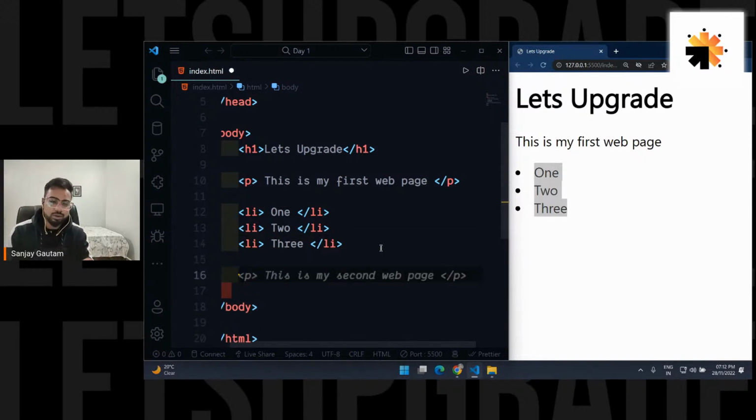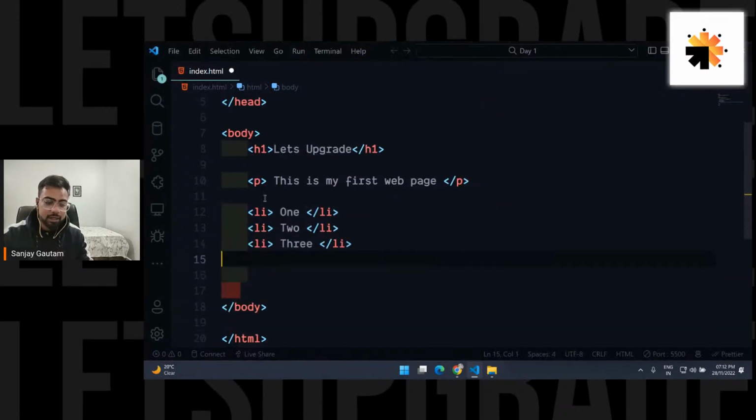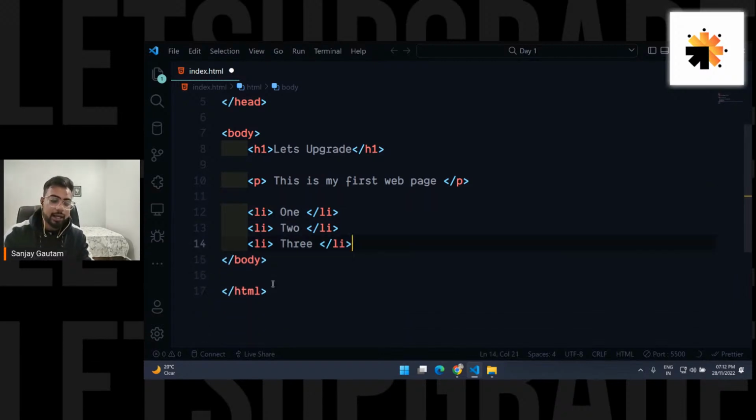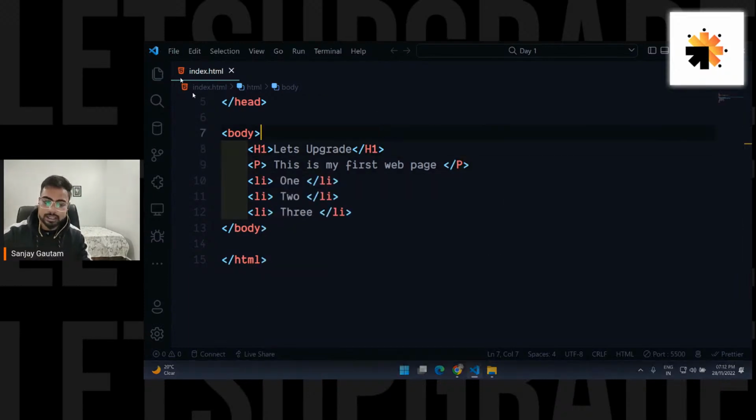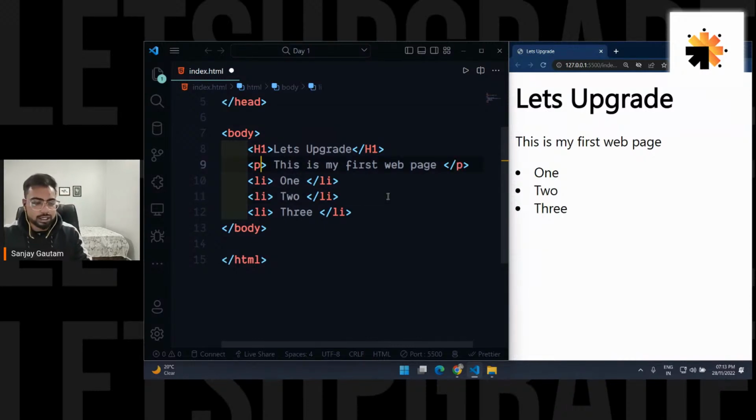Obviously we are not going to learn about all these tags. It's going to be so boring. Now, first thing, in HTML the spaces are going to get ignored, so don't worry about that. All the spaces are going to get ignored, and HTML is not case sensitive. So if you want, you can use capitals as well. Capital H1, capital P is going to work fine. You don't have to go with the small case or the capital case. You can use the capital letters or the small letters.